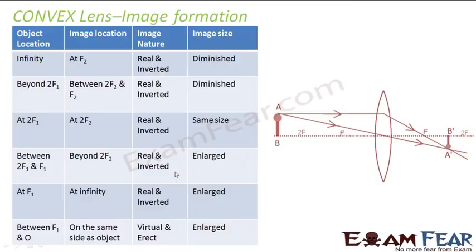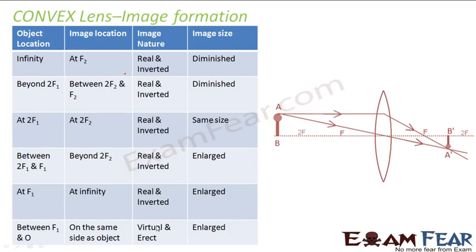So in case of lenses also, you just need to remember these 3 rules and then do the same thing. The concept still remains the same for lenses as well as mirrors. So in this case, you can see that for a convex lens, as the object moves from infinity to near the lens, that means as the object comes nearer to the lens, we see that the size of the image gradually increases. And we also see that when the object is quite far, the nature of the image is inverted. But when the object is very close, then the nature of the image is erect. So basically, this is something that you need to understand.